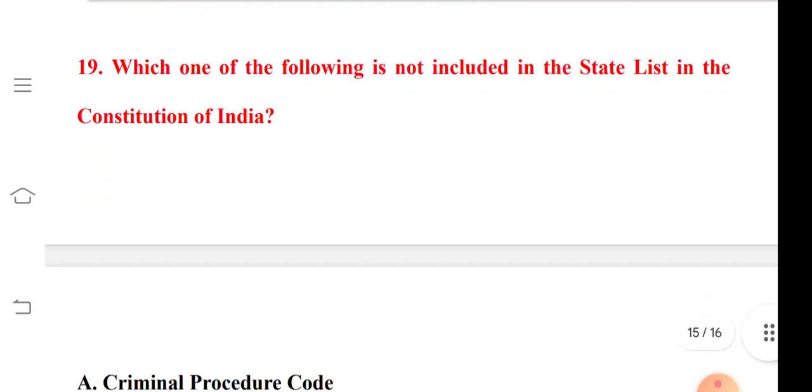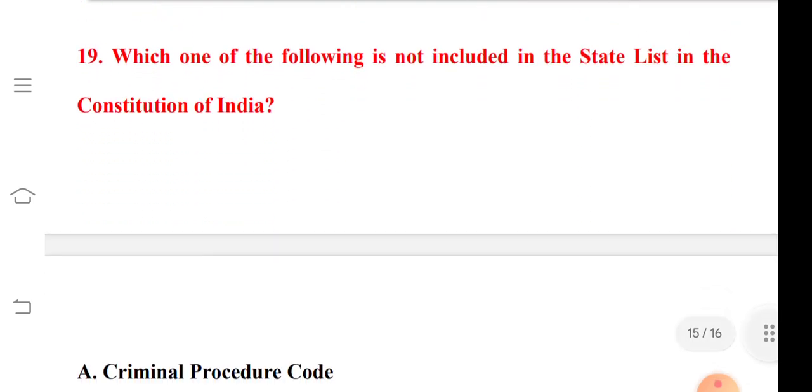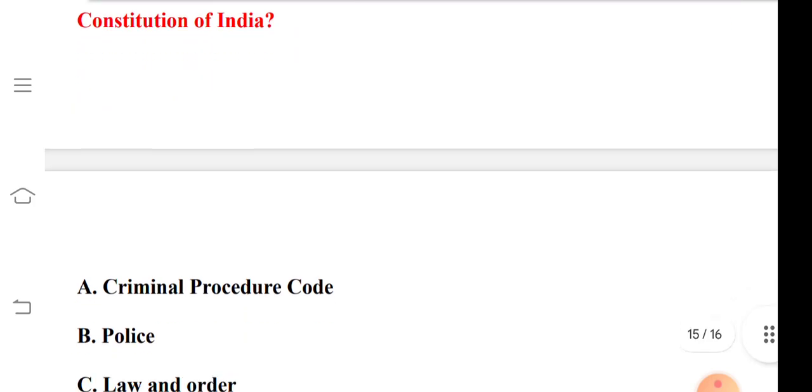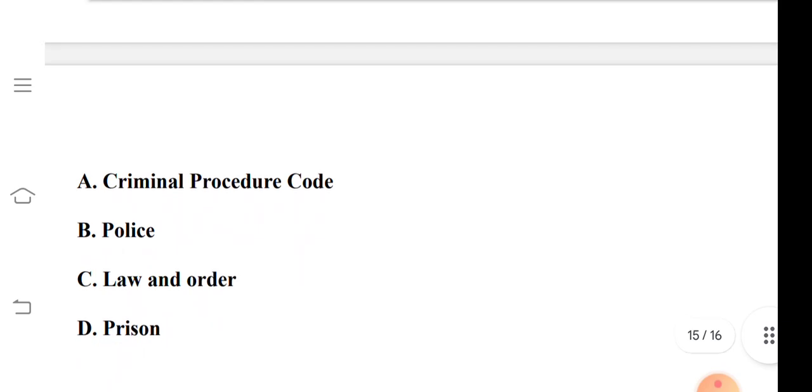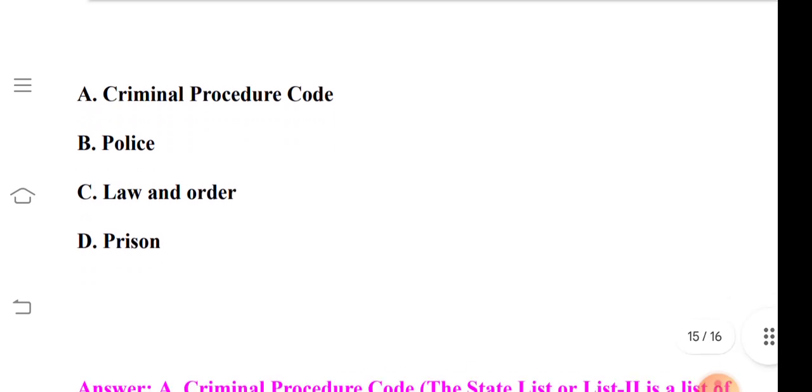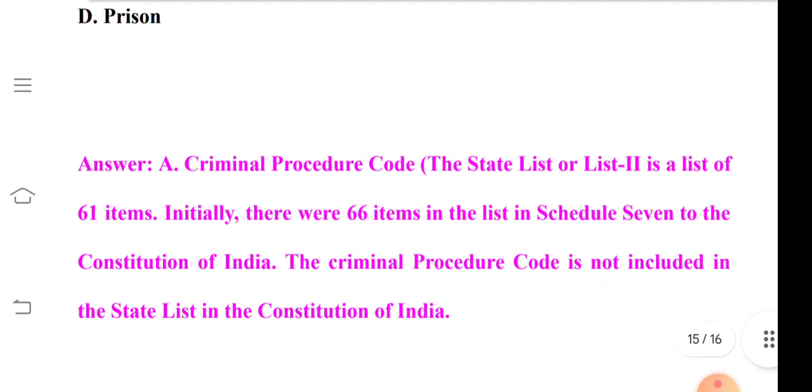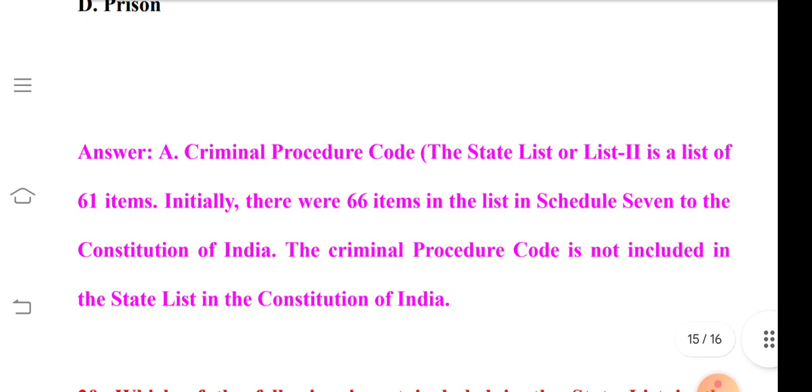So, question number 19 is, which one of the following is not included in the state list in the Constitution of India? Option A is Criminal Procedure Code, option B is Police, option C is Law and Order, and option D is Prison. So its correct answer is option A, that is Criminal Procedure Code.